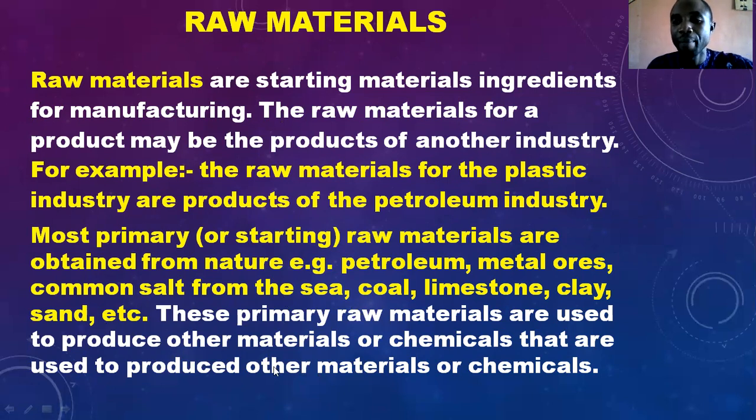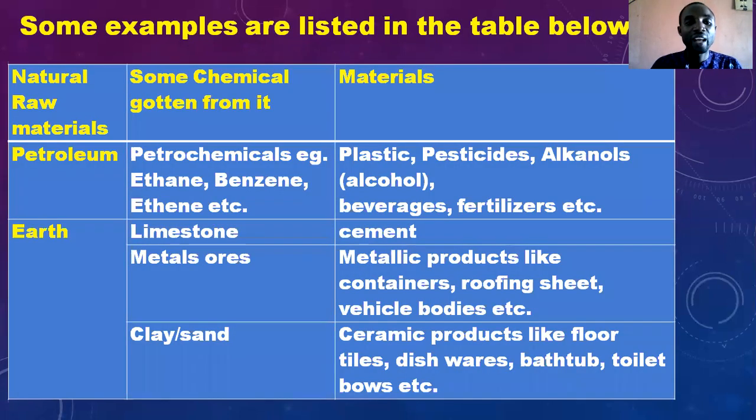All right, that is what we mean by raw materials in chemical industries, and they are used to manufacture one thing or the other. All right, what are some examples? We have natural raw materials, some chemicals gotten from them, and the materials that are produced through them. So from natural raw materials, we have something like petroleum.